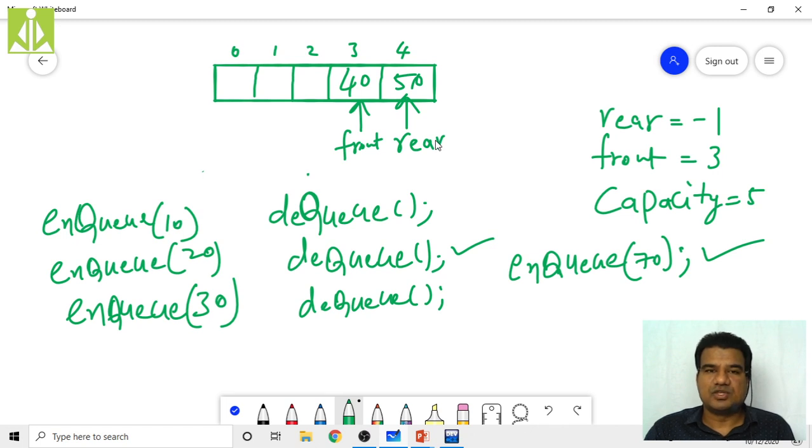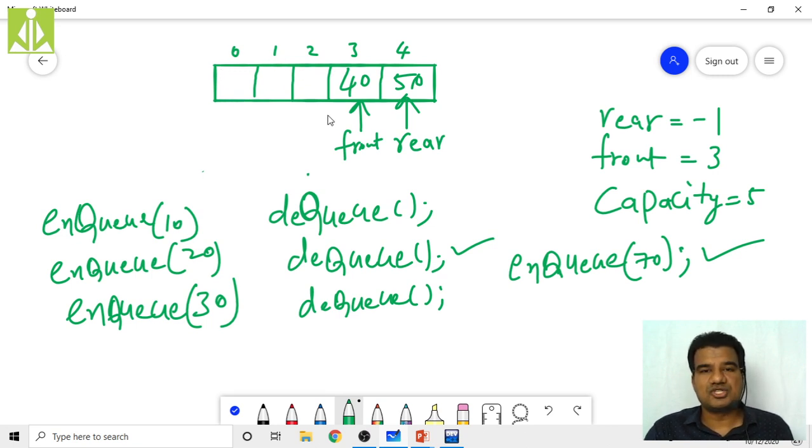The is-full condition is becoming true now. That is the reason why I cannot perform the NQ operation. Is it really full? No, because as we are doing the NQ and DQ from different ends, my queue is not full. I have these 3 empty locations over here, and there is no way to access them.